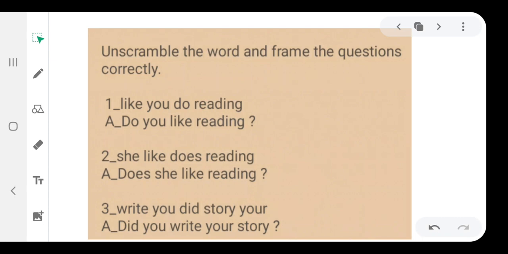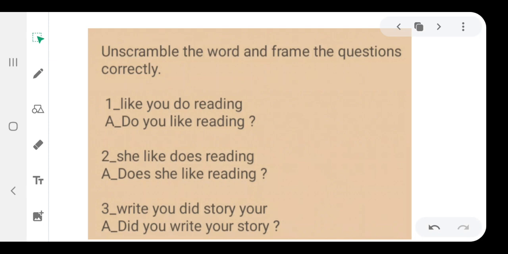We know that we use the helping verb at the beginning of the sentence, so we use do, does and did at the beginning of the sentence according to the sentence. We use the helping verb do with I, you and plural subjects. In the second sentence, the subject she is singular, so we use does at the beginning of the sentence. We use did in the third sentence. We use did with singular and plural subjects to form past tense.